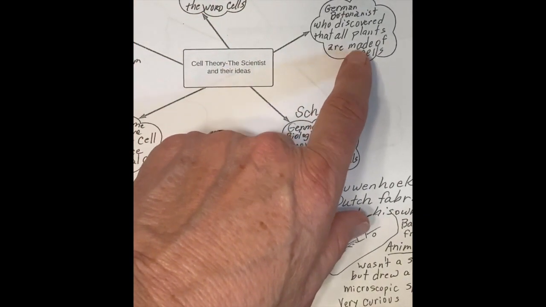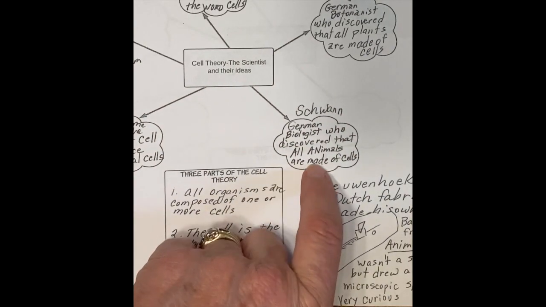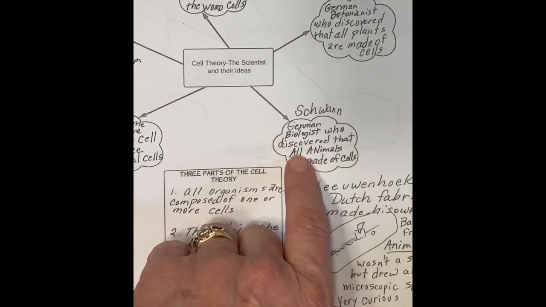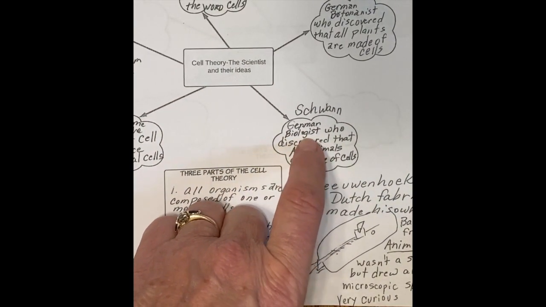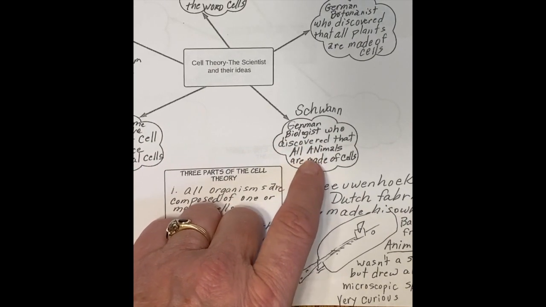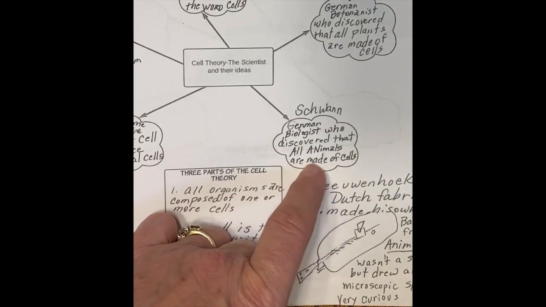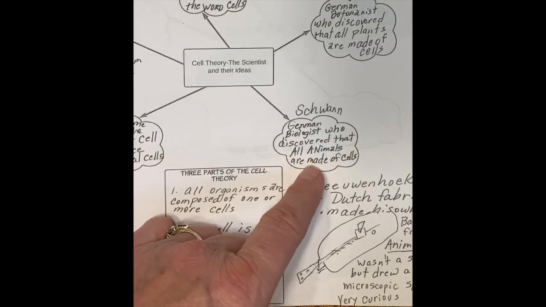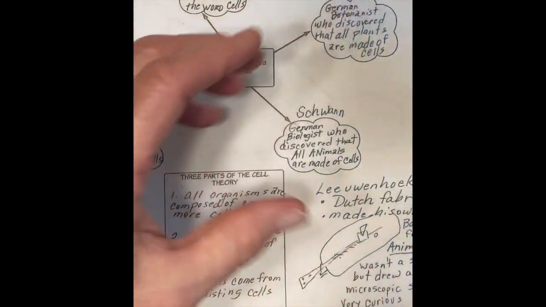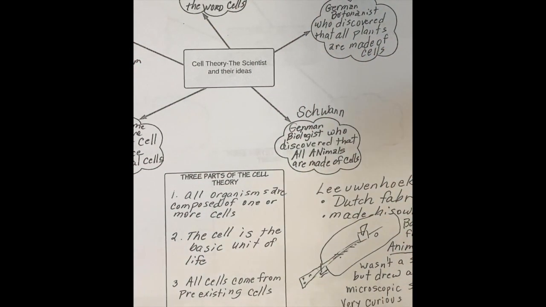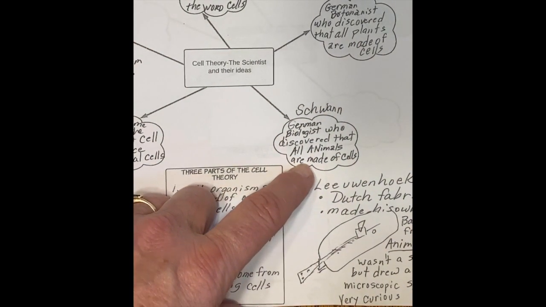So he said, I think all plants are made of cells. Schwann, his friend, was a biologist and studied animals, and so he started looking at parts of animals, and he started seeing these little containers in the muscle and in the skin and everything, and he started realizing that all animals were made of cells.